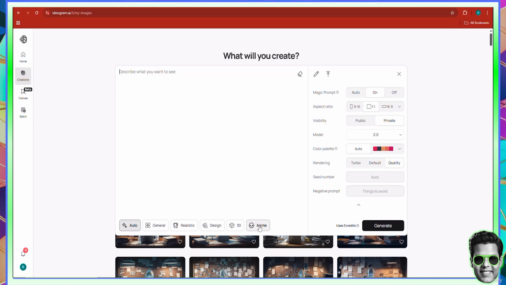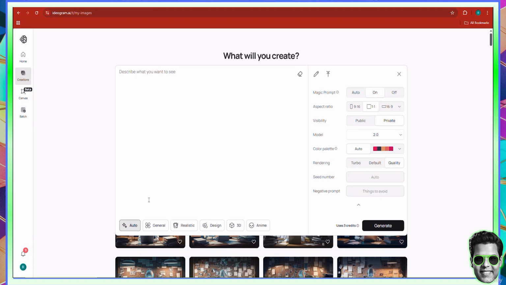Kind of like Midjourney and Leonardo, they have models. If you want something anime-like, you go with anime. If you want 3D, you go with 3D. Then there is design, realistic, general, or auto. Auto picks the model depending on what it thinks is best, and it gives you 4 variations to choose from.